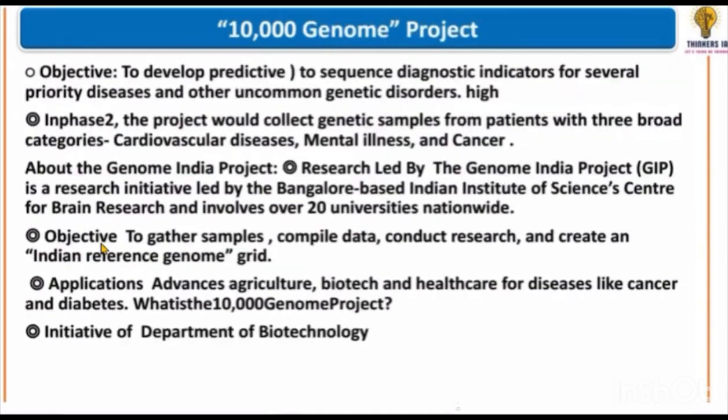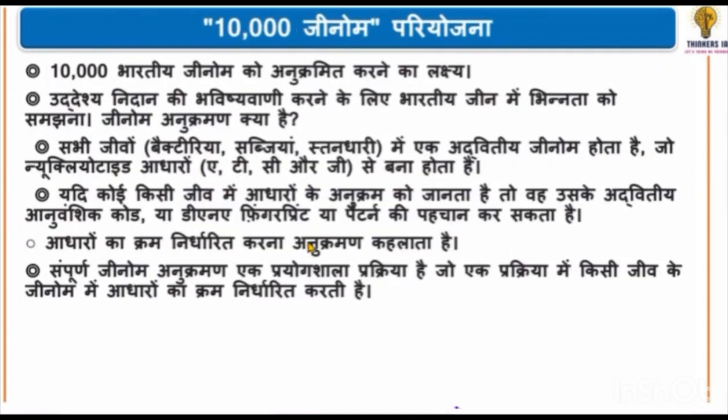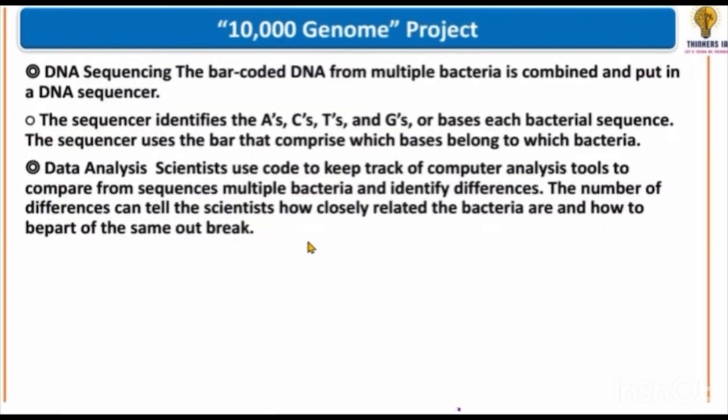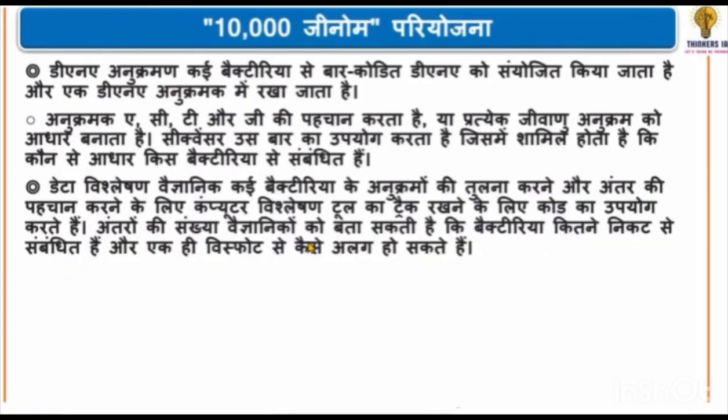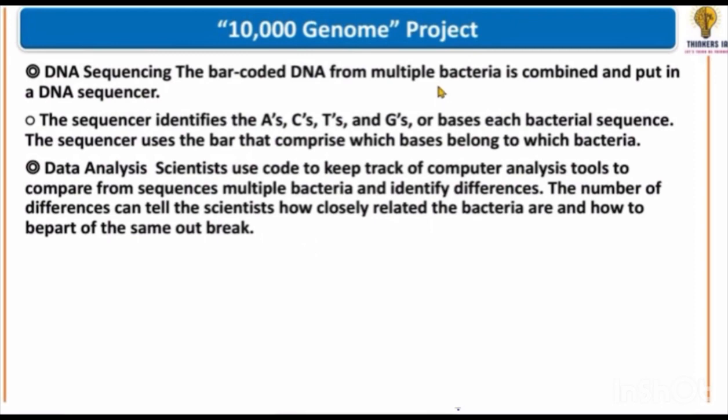10,000 genomes have been identified, their sequence will be prepared, and any problem related to the gene is tried to be solved through this genome project. And any problems in our body can be helped through the gene code. Everyone has a different body, there is a different gene sequence. This happens through ATCG. If it happens through it, then it can be tried to solve. So it was related to the genome project.